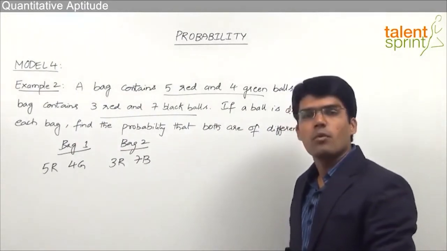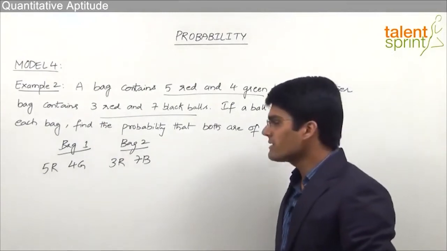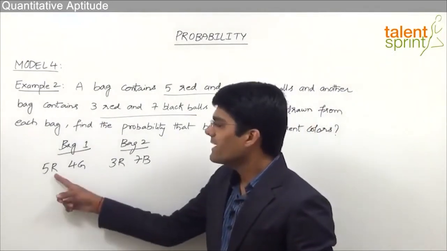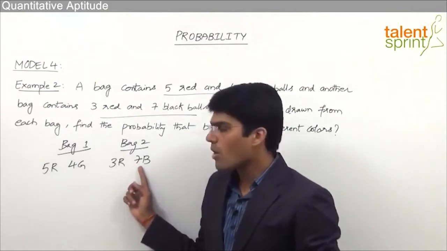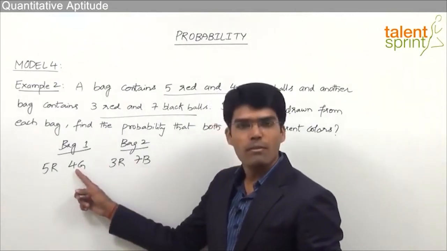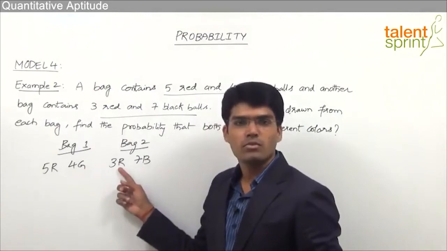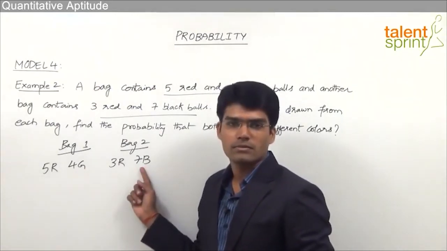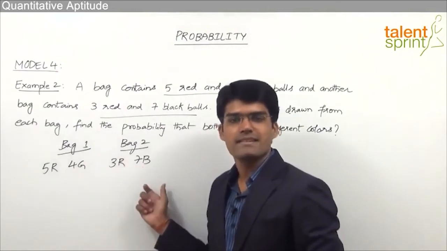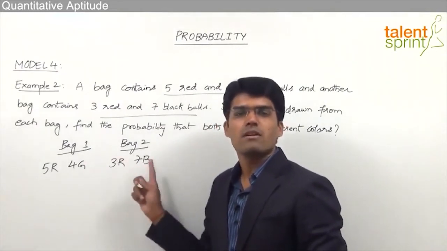Now we know that if you want both the balls to be of different colors, the possible cases are red ball from bag 1 and black ball from bag 2, or green ball from bag 1 and red ball from bag 2, or green ball from bag 1 and black ball from bag 2. These are the 3 different cases in which both the balls are of different colors.